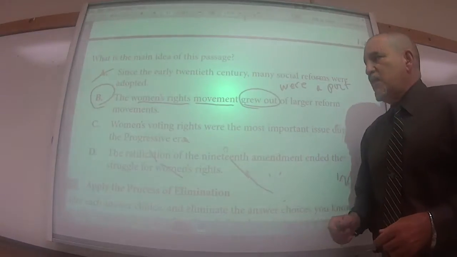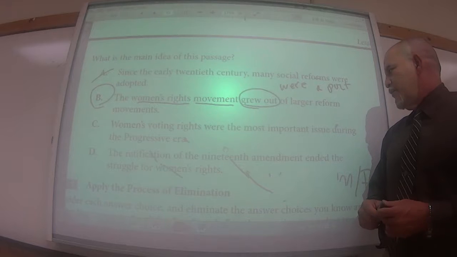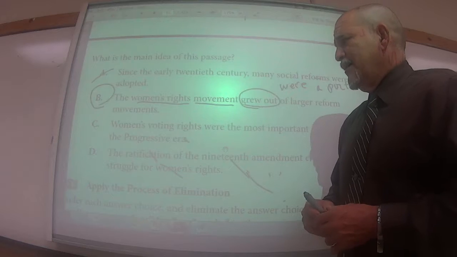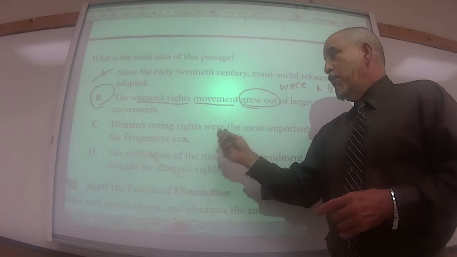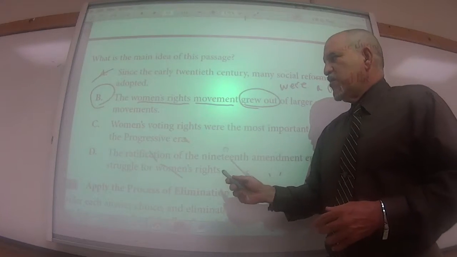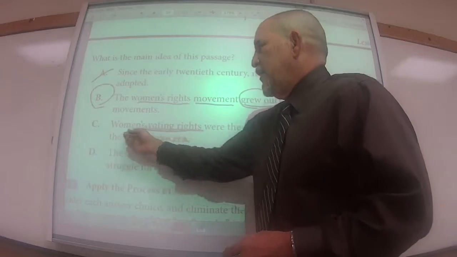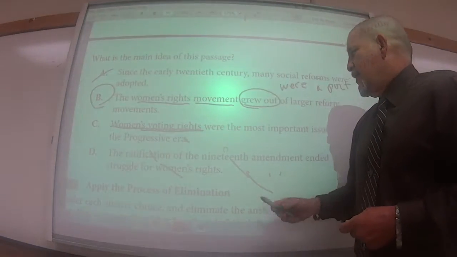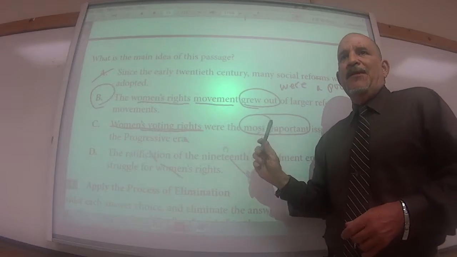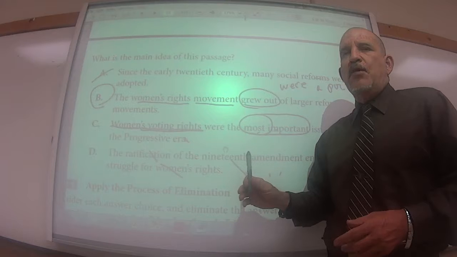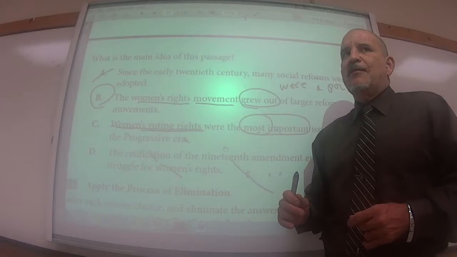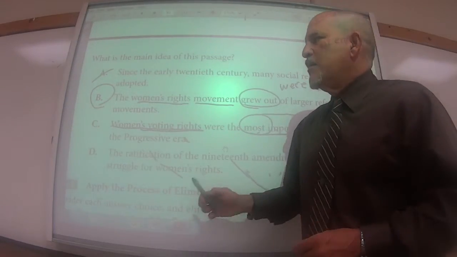All right. If we take a look at C, women's voting rights were the most important issue during the Progressive Era. Two things here. This was not clearly stated in the passage as most important, and also this is a detail. They're only speaking of one issue, and within the passage you saw it spoke about several issues. And most important is a problem on all testing. Something that becomes an absolute, anything, everything, most important, least important. Often, 9 times out of 10, not the best choice to make unless you can really prove it in the passage. So we get rid of C.